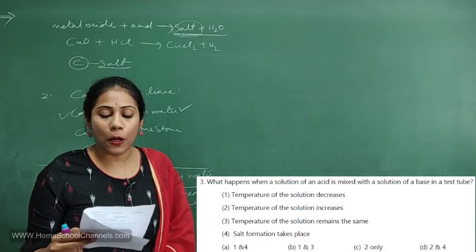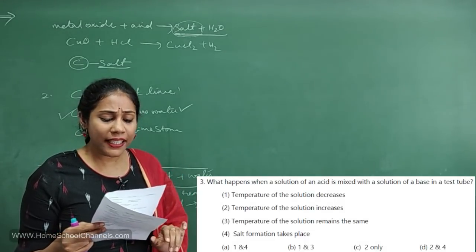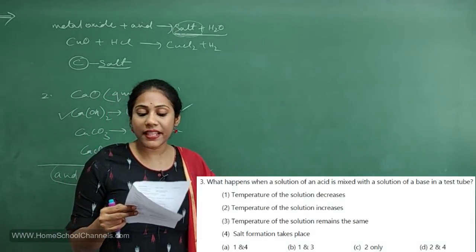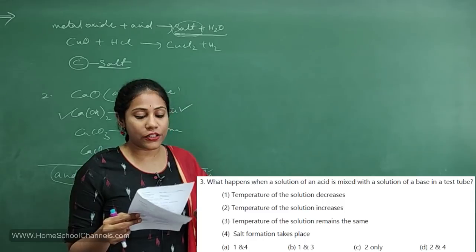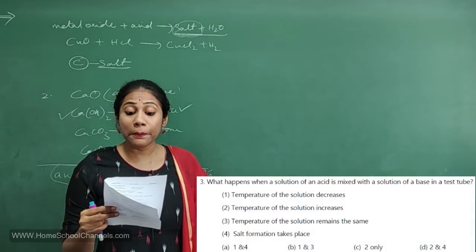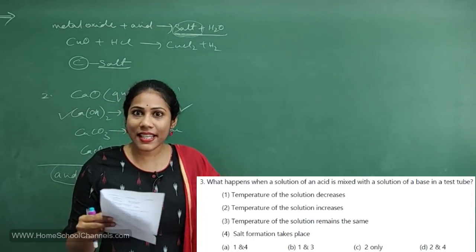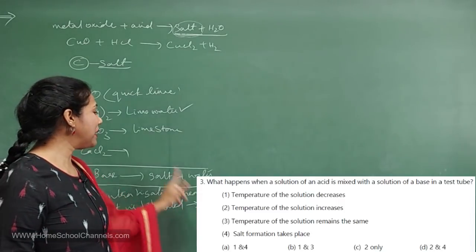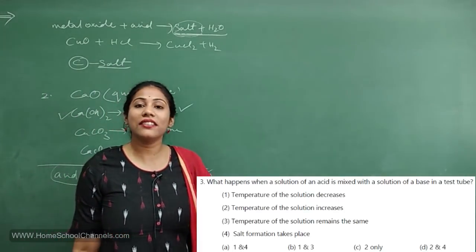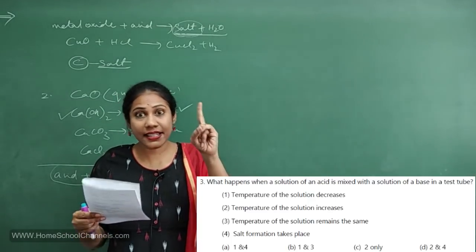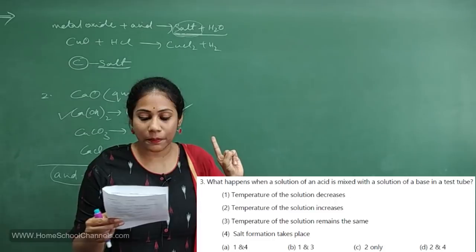Now we will select the options. What did they tell you? What happens when a solution of an acid is mixed with a solution of base in a test tube? Temperature of a solution decreases? No. Temperature of a solution increases? Yes. Because heat is liberated during neutralization reaction, that means the temperature of the solution is increasing. That is correct. Second one is correct.